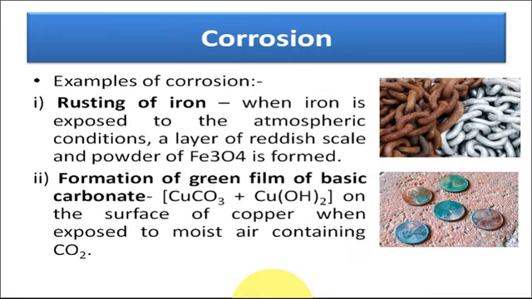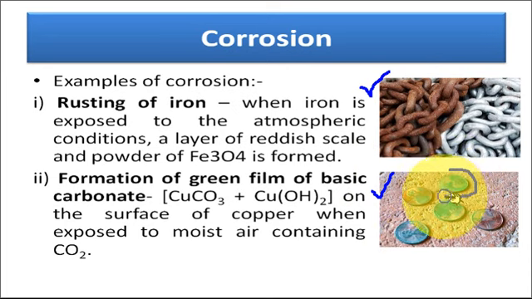Now, an example of corrosion: rusting of iron. When iron is exposed to atmospheric conditions, a layer of reddish brown scale or brown colored powder is formed. This is the example of the rusting of iron. Similarly, a green color layer or film is formed on the surface of copper metal.